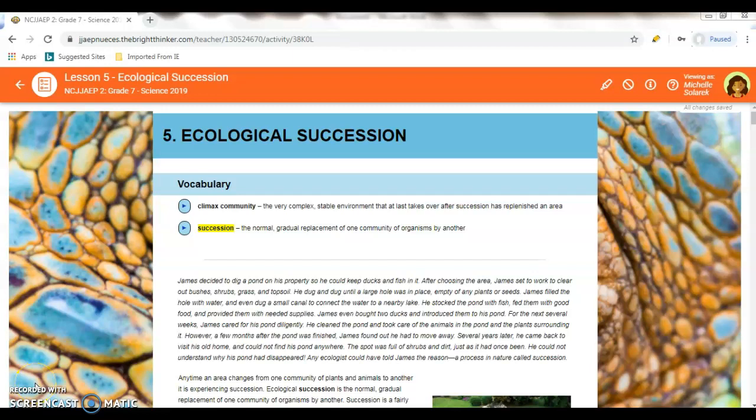Alright class, on the top of your paper write Science 7th, 10.5 for Lesson 5, Unit 10. Today we'll be talking about ecological succession.